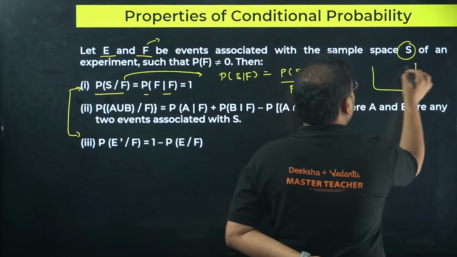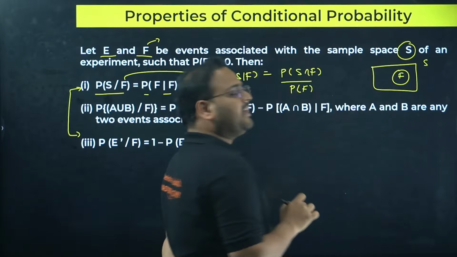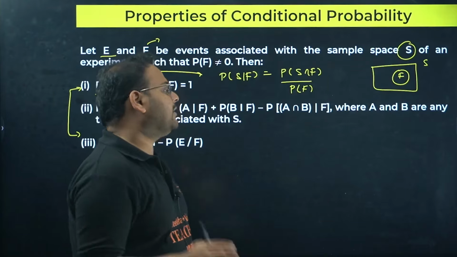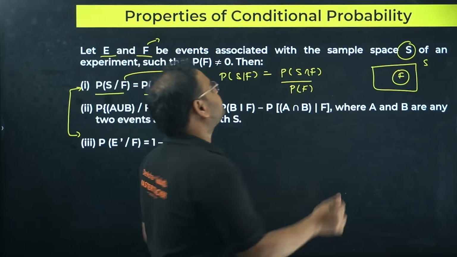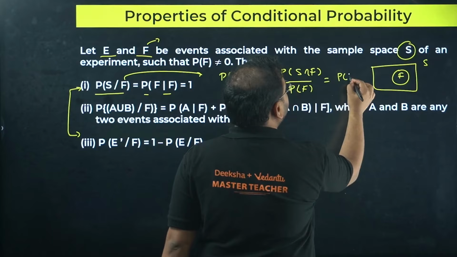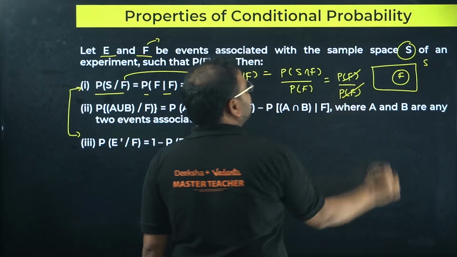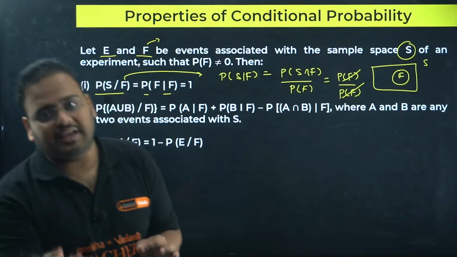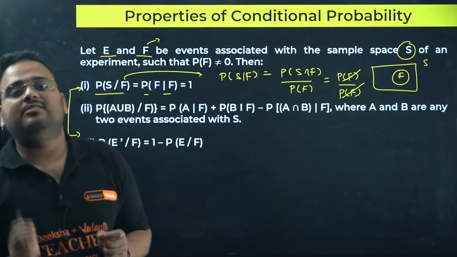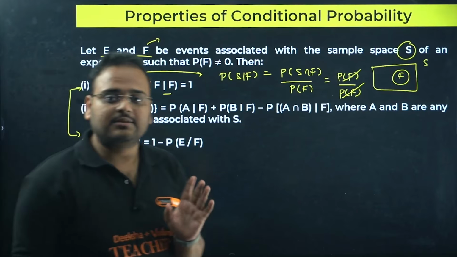That S is the universe and event F is part of the sample space S. So if you look for the intersection of event F and event S, you'll get event F only. So you'll get P(F) by P(F). This value cancels and the answer is 1. So P(S|F) or P(F|F) is given by 1. First one is clear? Good.